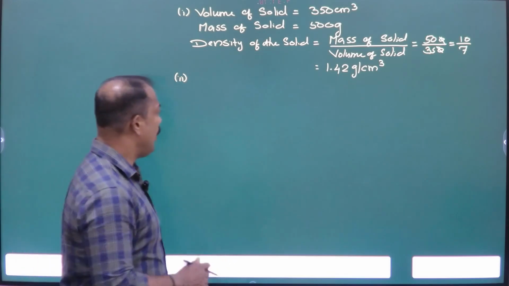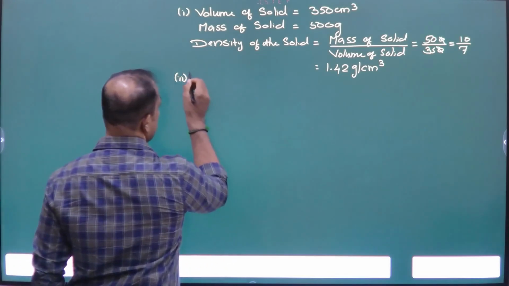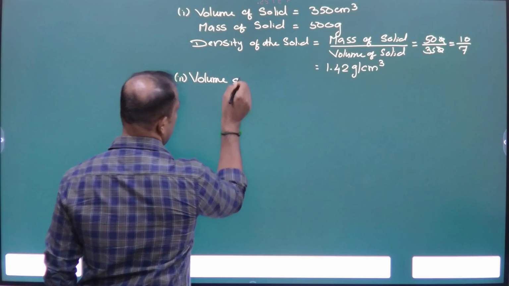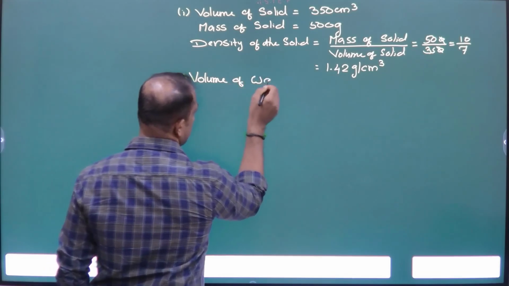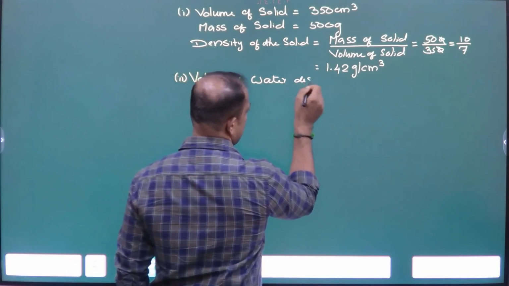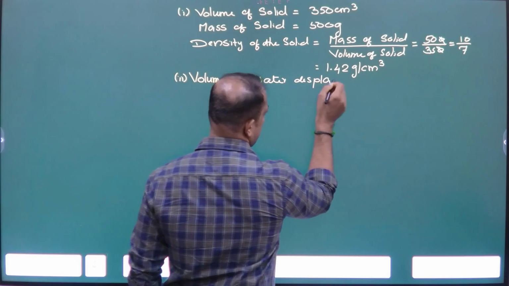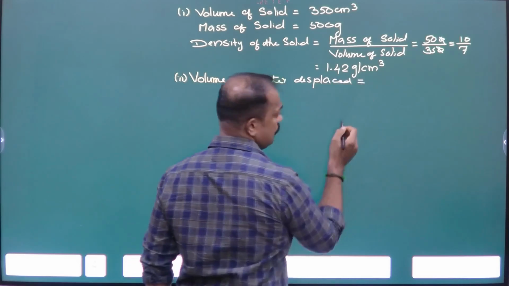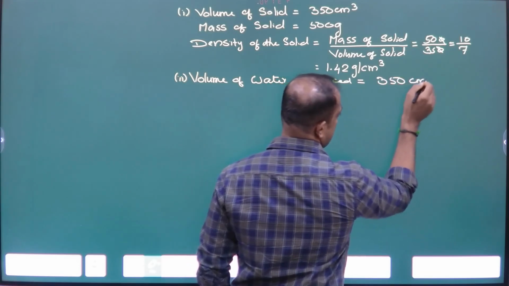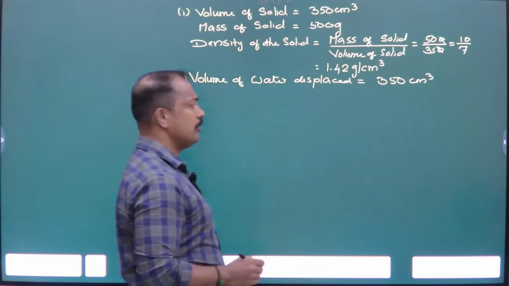Write down: volume of water displaced is equal to 350 centimeter cube.